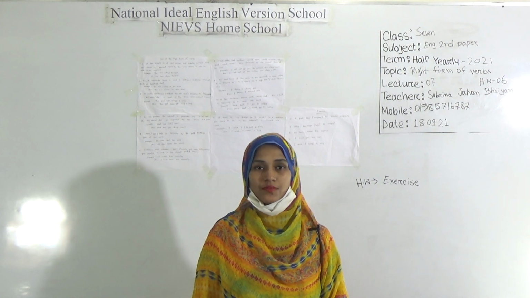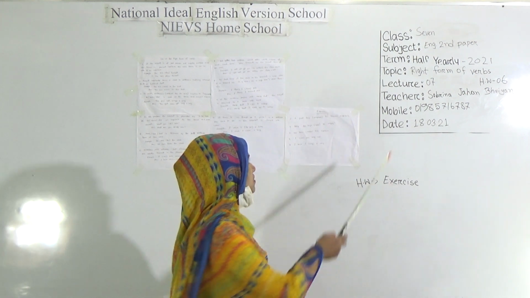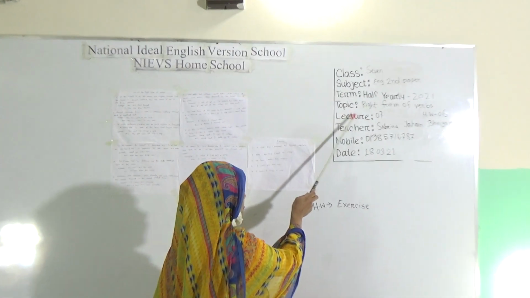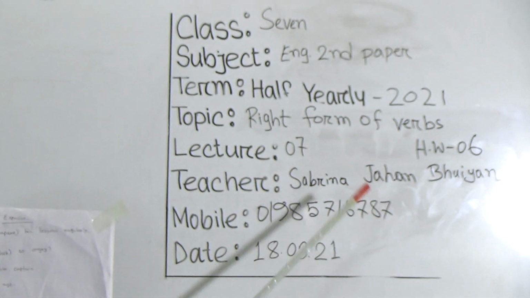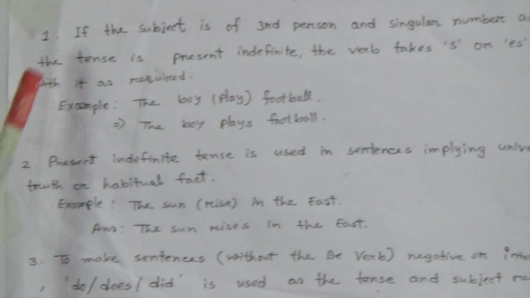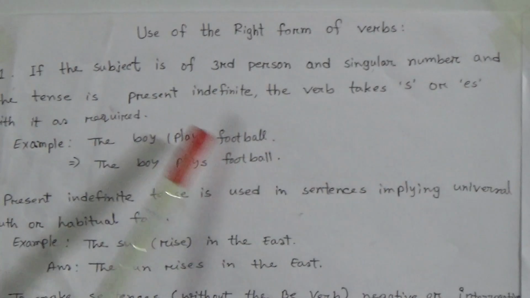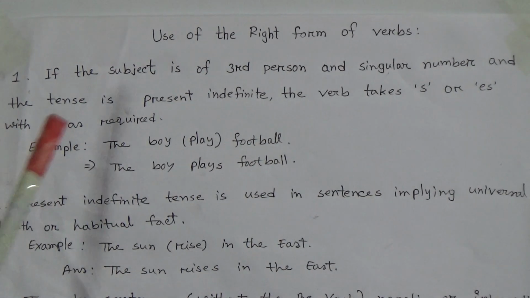Dear students, today I am going to take an English second paper class for the students of class 7. Look here. Our today's topic is right form of verbs, and this is our lecture number 7 and SW number 6. So let's start our today's topic, okay? Look dear students, here I have written some rules from right form of verbs. You have to follow this, okay?